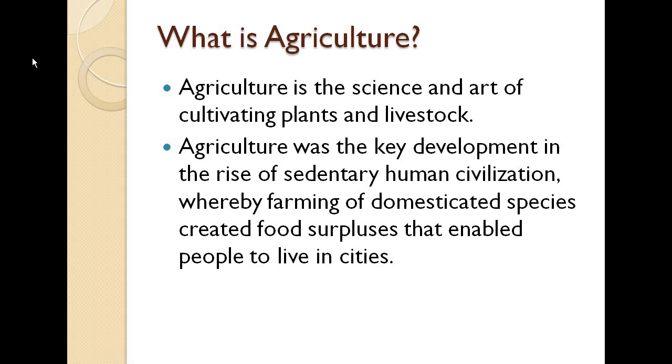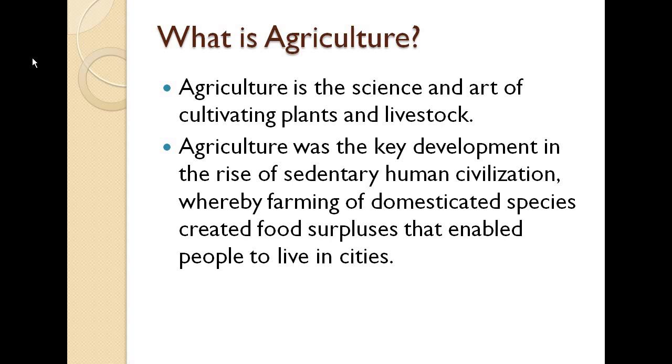Agriculture was the key development in the rise of sedentary human civilization. Basically, it is the development for the rise of our own human civilization, helping the human standard.